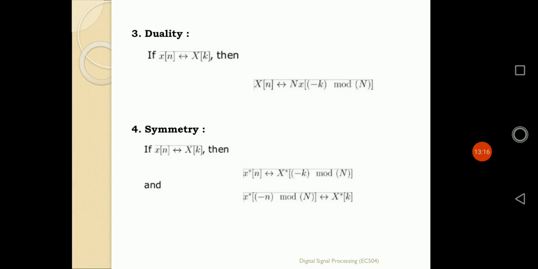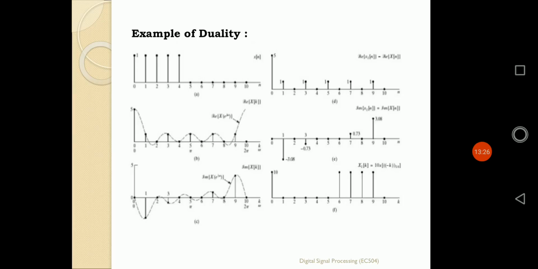If in place of x of n the capital X of n is there, the value of capital X of k will simply be replaced by small x of minus k, multiplied by the value of capital N, as simple as that.